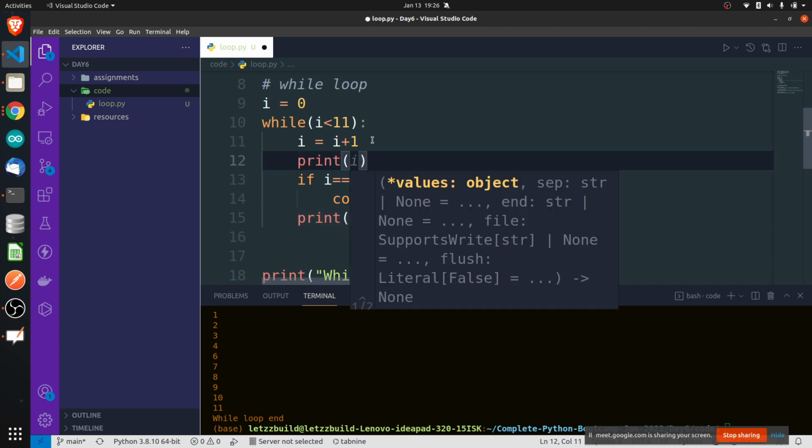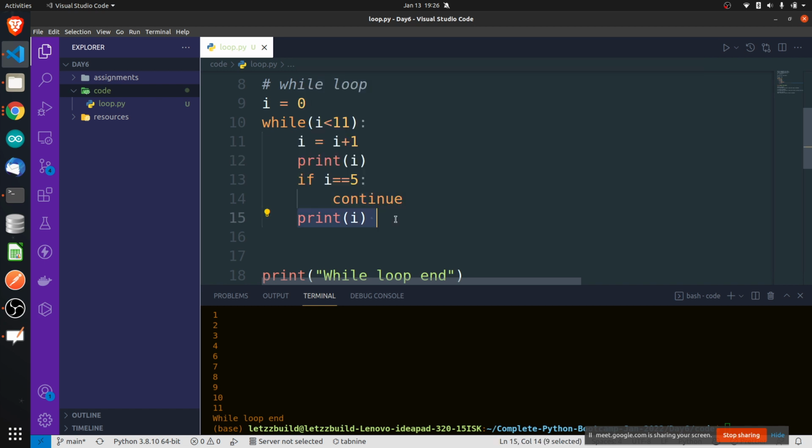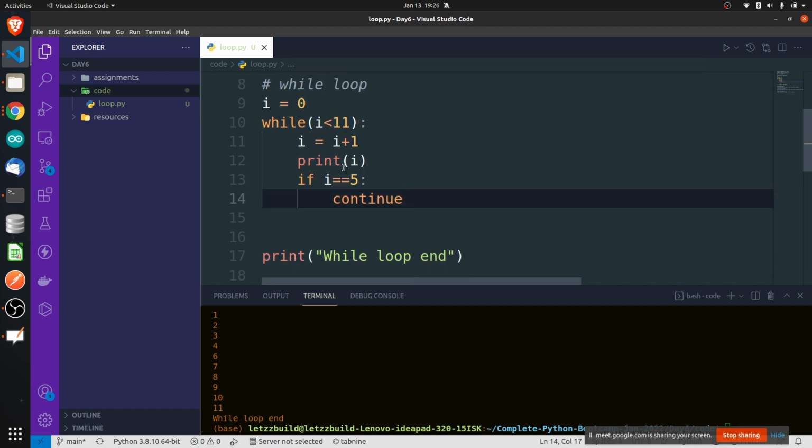If I write print I here, instead of writing it there, what will it do, you know?